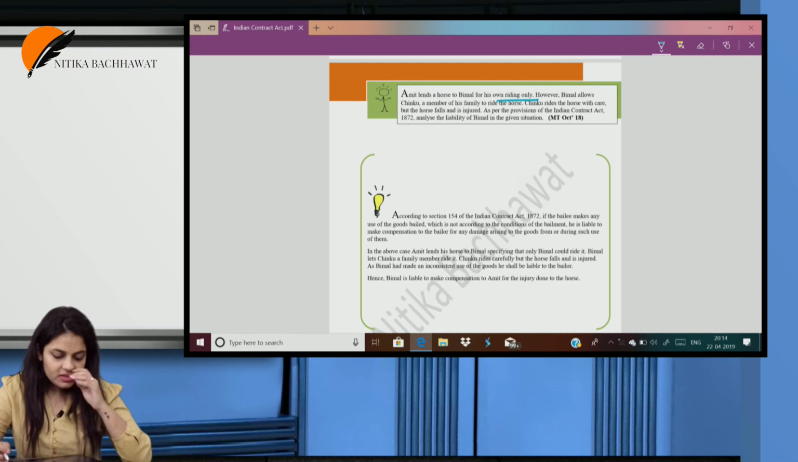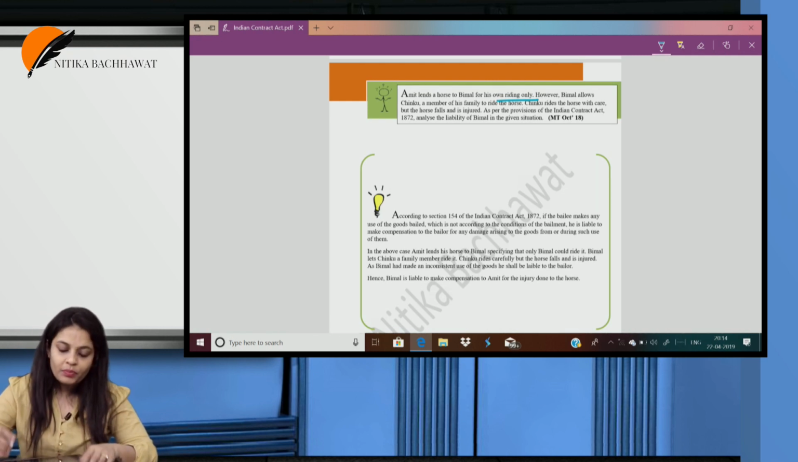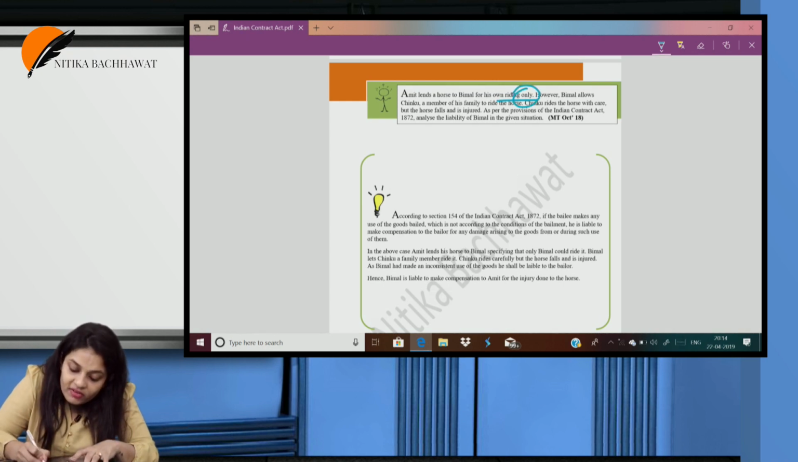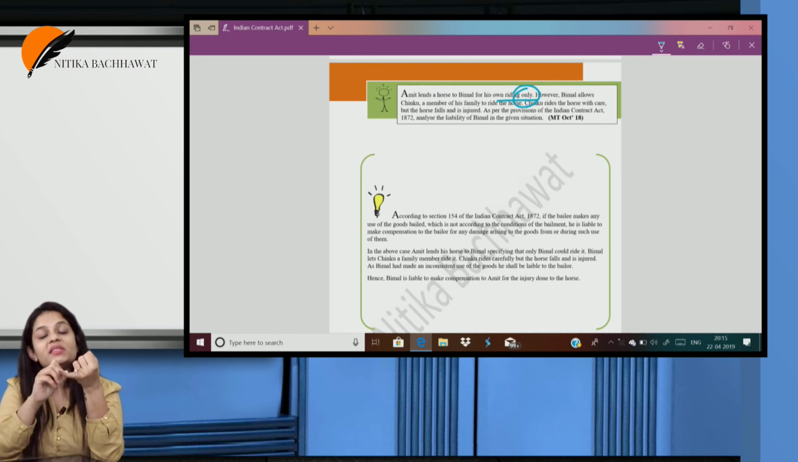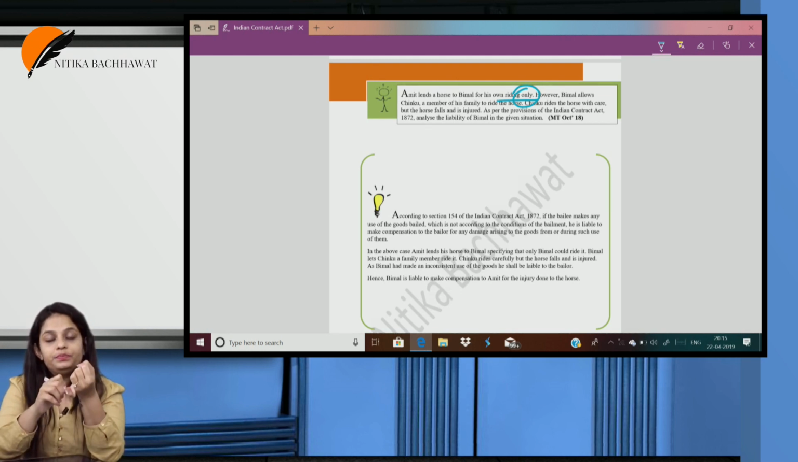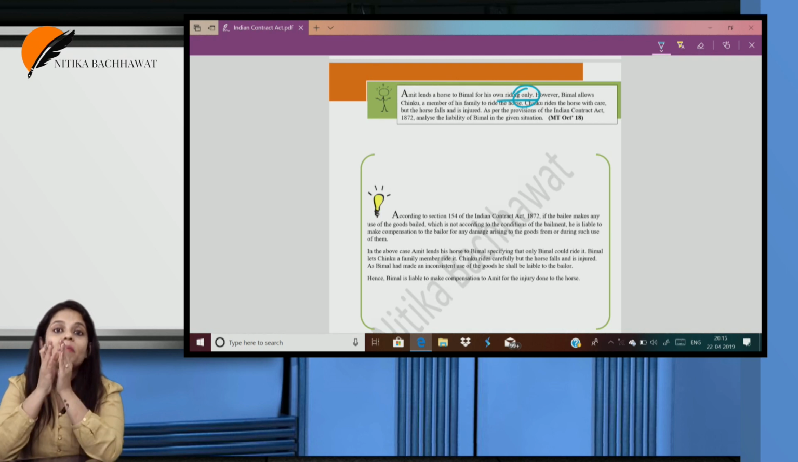As per the provisions of the Indian Contract Act, analyze the liability of Bimal in the given situation. When I have given you a purpose for which you can use my goods, when I have specified the purpose, can you make any other use? No. Any use which is inconsistent with the specification of the bailor, any use of the goods,